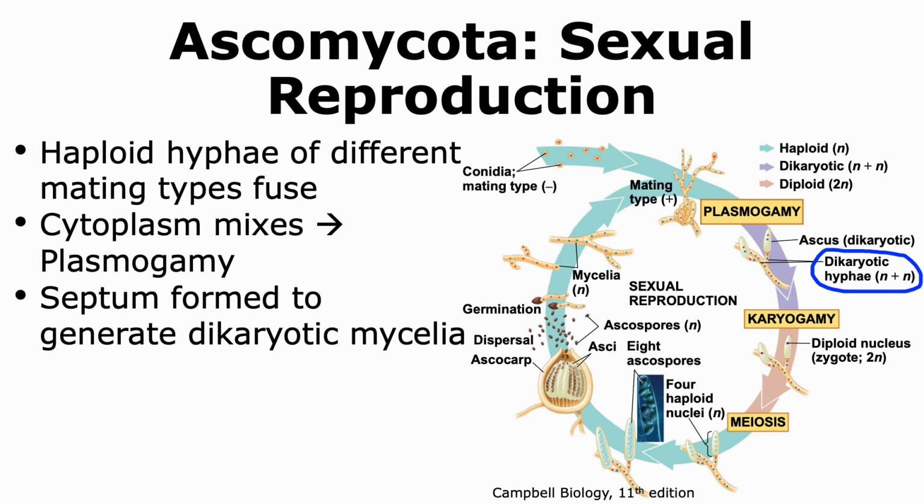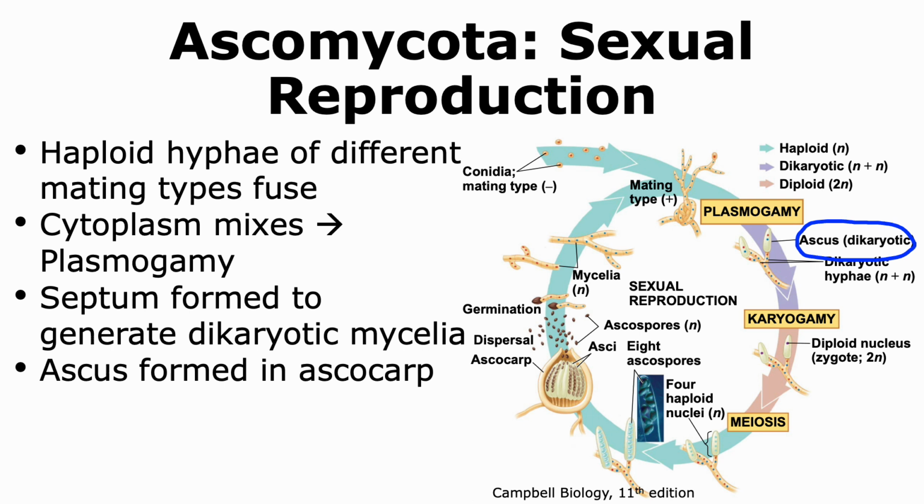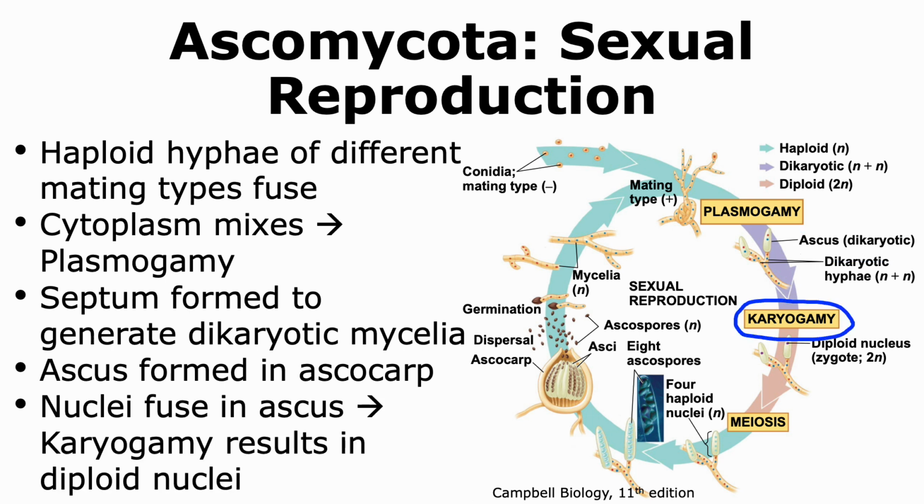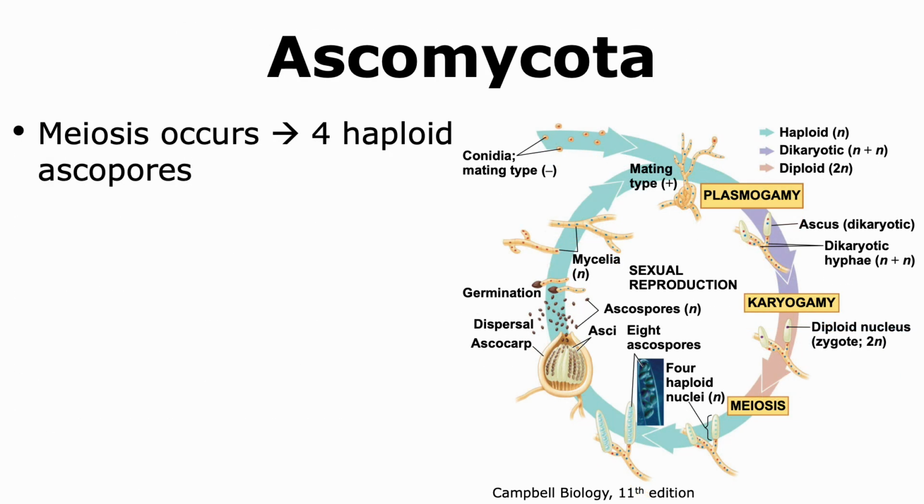Now within the dikaryotic hyphae, we will also see the formation of an ascus. This ascus is actually formed in a fruiting body called the ascocarp. The nuclei within the ascus will then fuse to form a genuinely diploid nucleus. This process is called karyogamy, and the diploid nucleus formed is similar to a zygote. Following karyogamy, meiosis will occur, which leads to the generation of 4 haploid ascospores within the ascus.